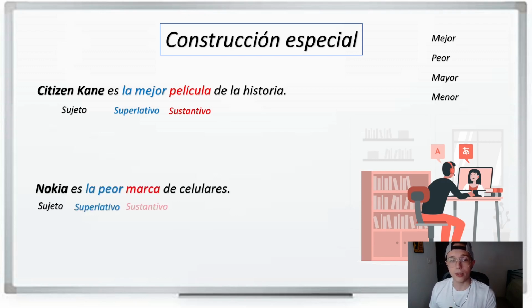Or, Nokia es la peor marca de celulares, for example. Nokia is the worst brand of cell phones. We say, Nokia es la peor marca de celulares. So, we have Nokia as the subject and la peor, the worst, marca, brand. So remember, with these four, just stick with the English order. Let's go with some examples.